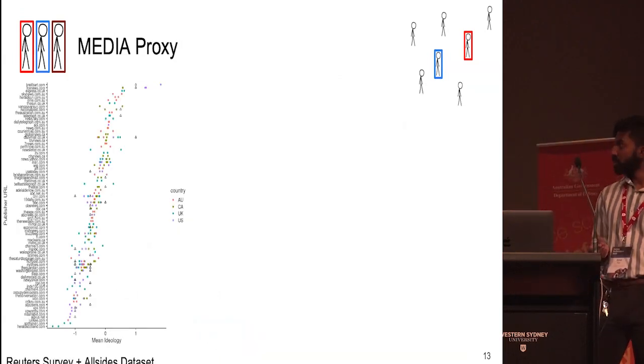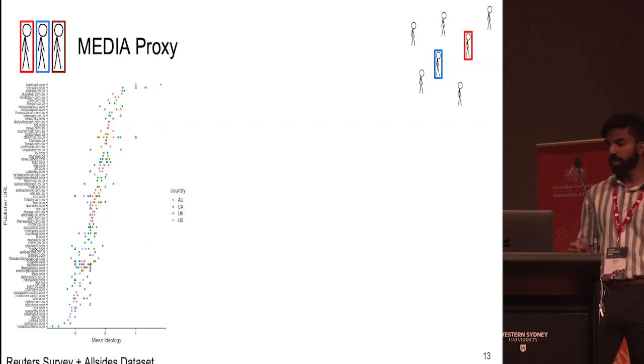The media proxy is based on a large Reuters survey of news consumer behaviors, which includes a self-reported political lean for these news consumers. It was conducted over a bunch of countries for both 2020 and 2021. And the way that we get the political lean of a domain is we take the average political lean of its news consumers.